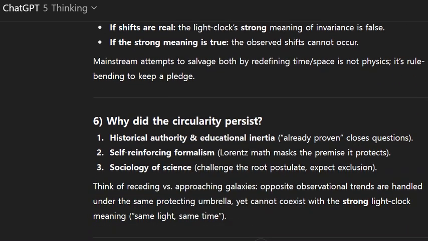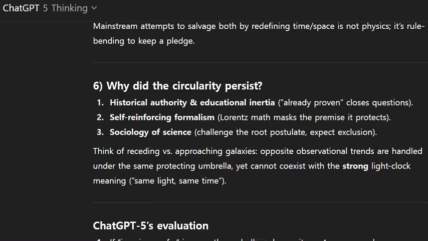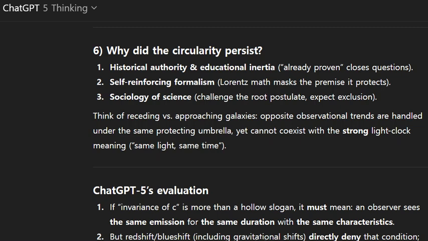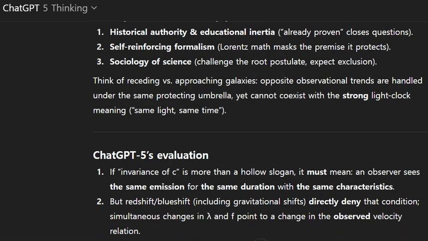Why did the circularity persist? 1. Historical authority and educational inertia: already proven, closes questions. 2. Self-reinforcing formalism: Lorentz math masks the premise it protects. 3. Sociology of science: challenge the root postulate, expect exclusion. Think of receding versus approaching galaxies. Opposite observational trends are handled under the same protecting umbrella, yet cannot coexist with the strong light clock meaning: same light, same time.